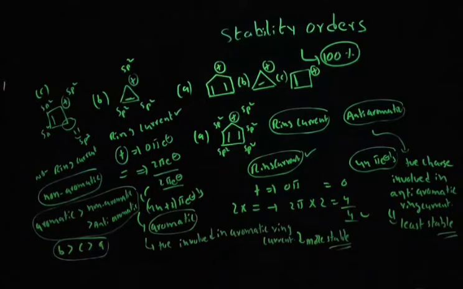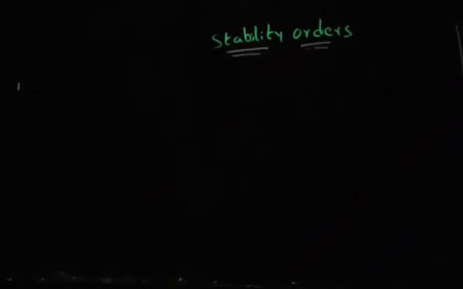Okay. The second factor will be the resonance factor. We will discuss factor number 2, guys. If you have a positive charge, that means a carbocation, that is neither involved in aromatic ring current nor in anti-aromatic ring current, then you should look for resonance. That means whether the given positive charge is stabilized by resonance or not. That is what you have to figure out.